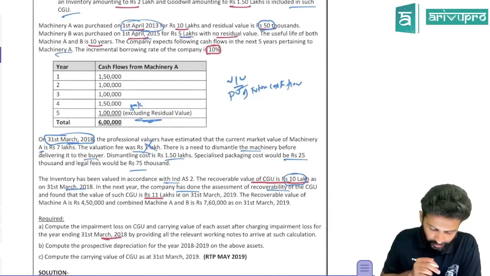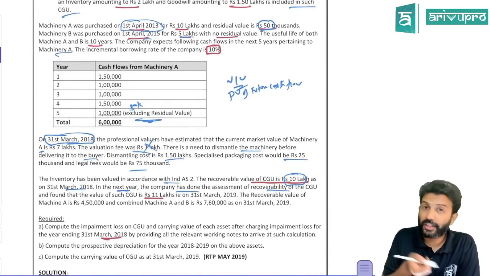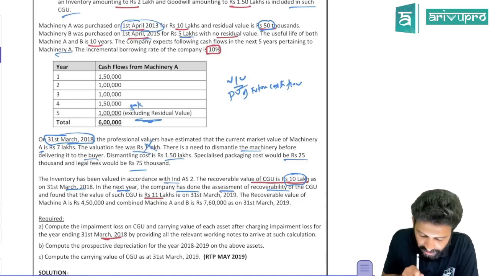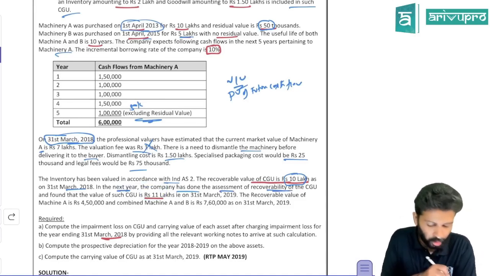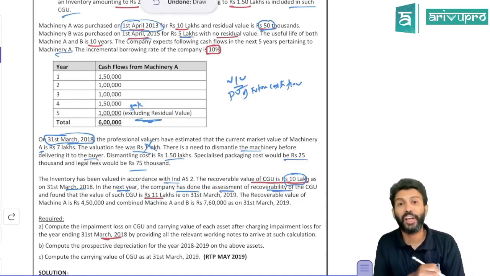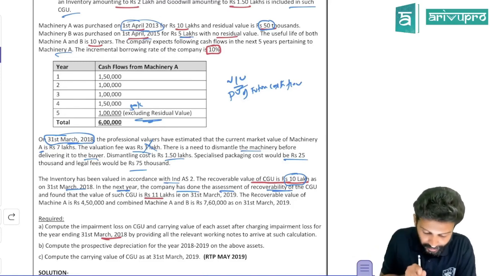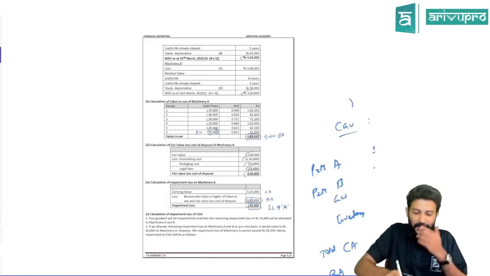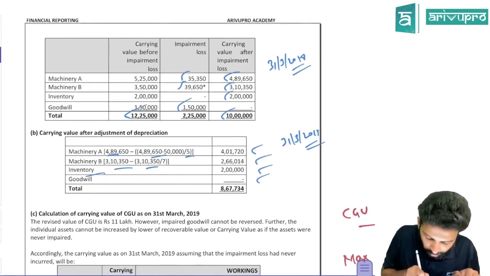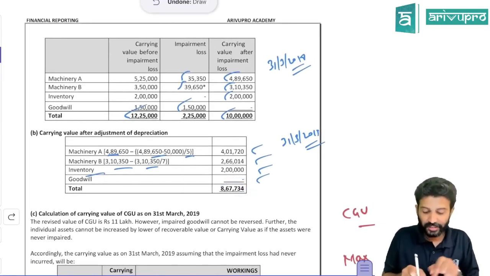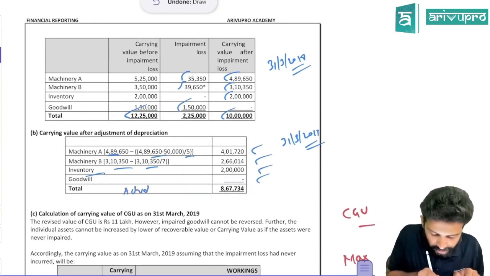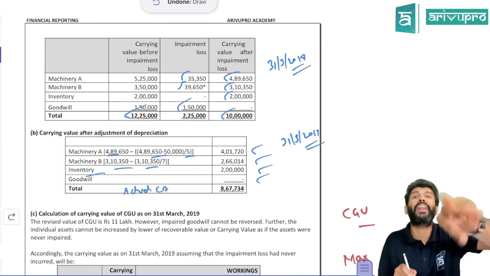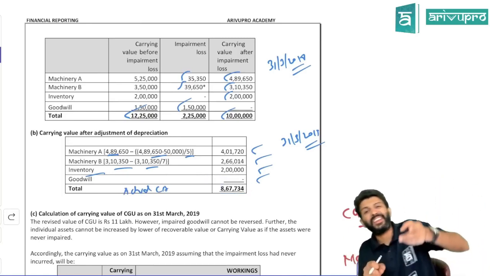What is that? Check. In the next year, that is 31st March 2019, we already have the actual carrying amount. The company has done assessment of recoverable amount and found that the recoverable amount has become 11 lakh. Okay, fine. Actual carrying amount is 867,734. Recoverable amount has become 11 lakh. That means indirectly they're saying reversal.